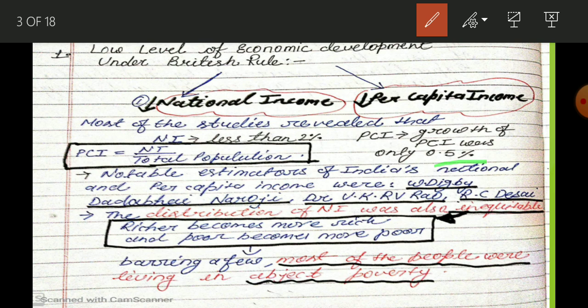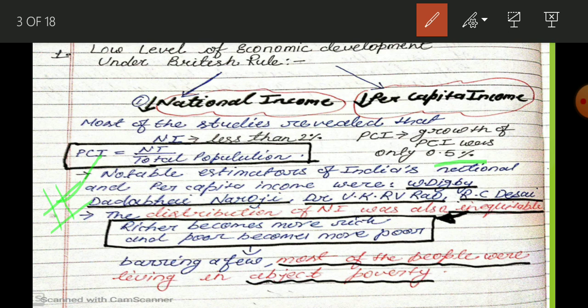And the government is not interested in estimating national income, while it is the basic work of any government. But because the government was not an Indian government, that time the government meant the British Crown, so they were not interested. Okay, so some notable estimators, this is a 1 mark question, actually it is very important. Okay, students, sometimes it is asked: who are the notable estimators of India's national and per capita income?